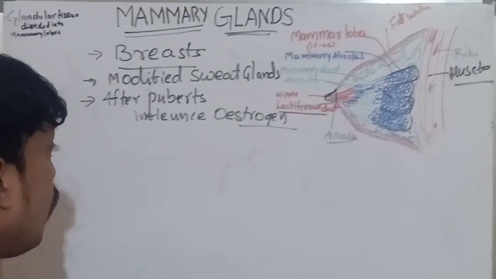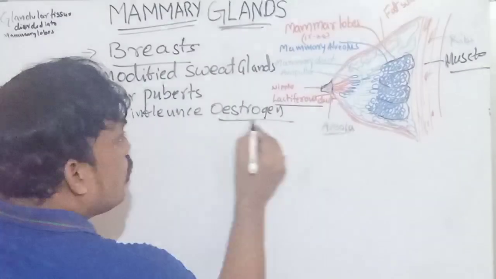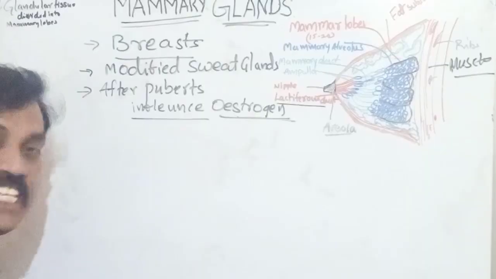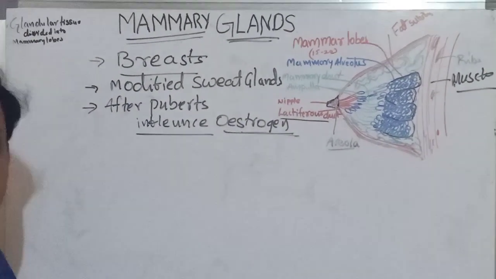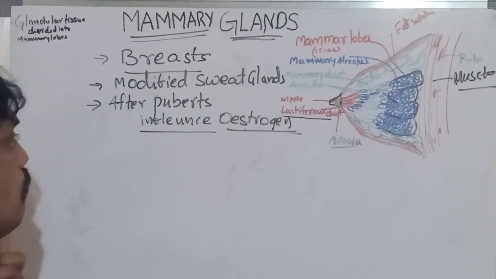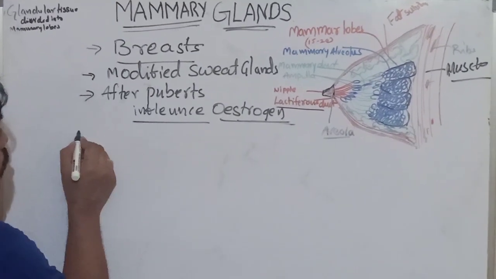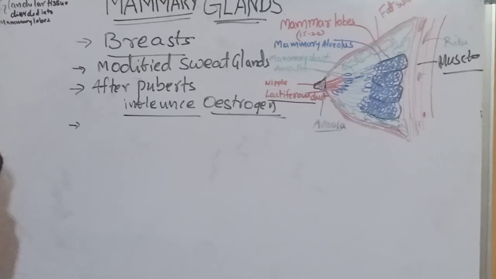Right, understand? After puberty, the reason is what? The influence of estrogen and progesterone hormone. These are the female hormones. Okay, now the structure of the mammary gland.